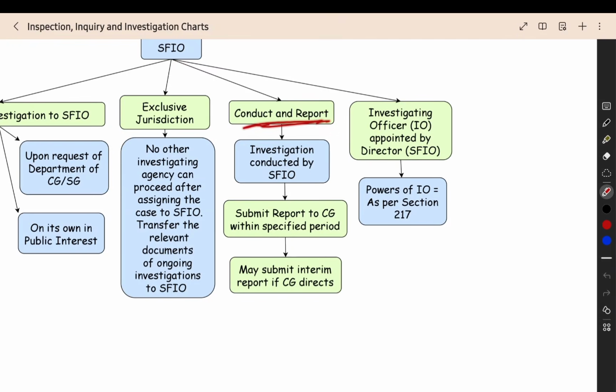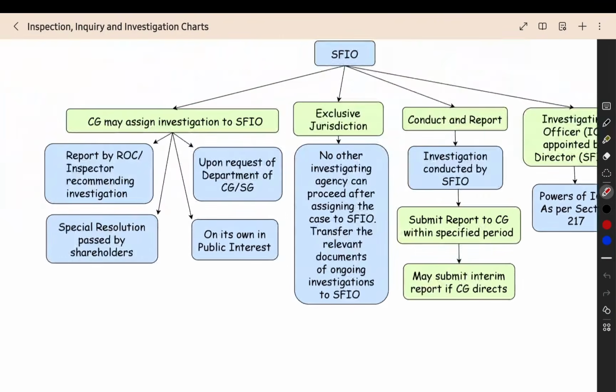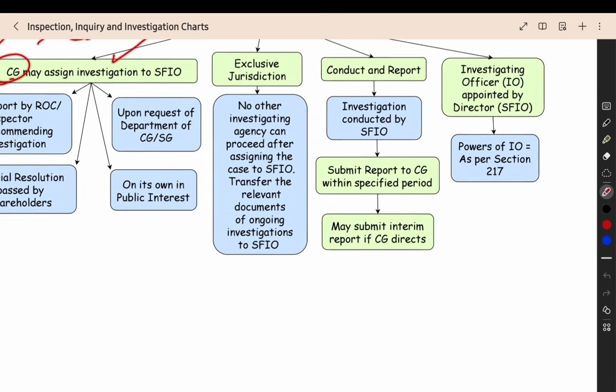Then conduct and report. The investigation will be conducted by the SFIO. The SFIO will appoint the investigating officer. And the report, what is the final report? They will send it to the central government within the specified period. When giving the assignment itself, the central government can give the timeline, like take some 8 months, find the proper evidence, and then submit the report. The timeline will be specified by the central government.